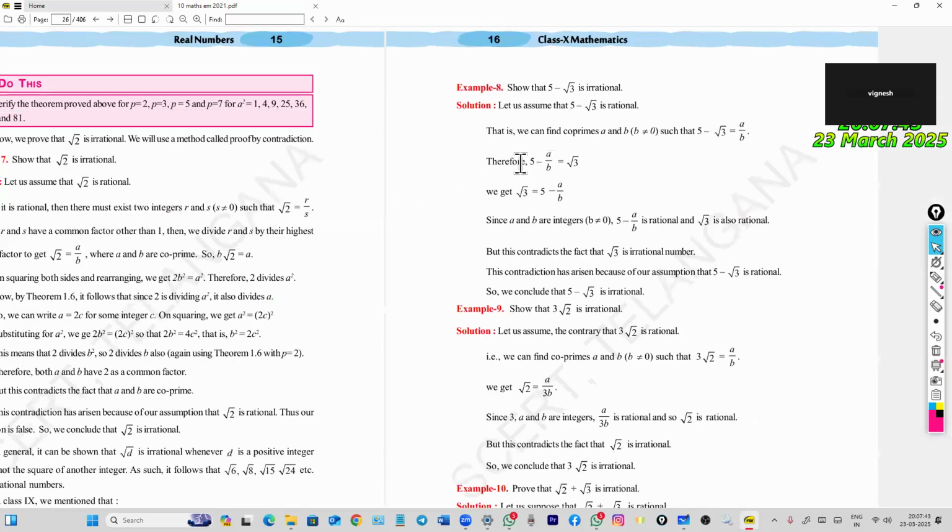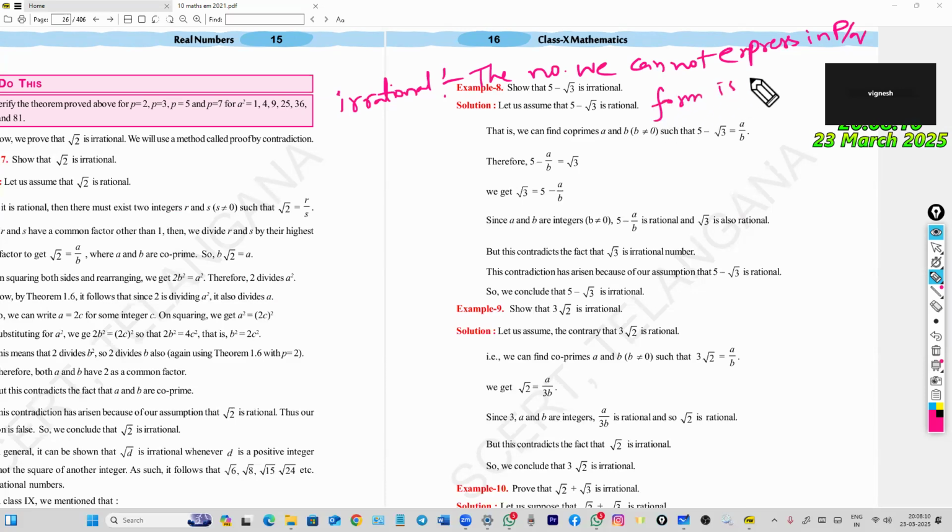Most of the questions are in this form only. Now we will do these problems. I will explain this example problem. We have irrational numbers. What is an irrational number? The numbers we cannot express in p by q form are called irrational numbers.